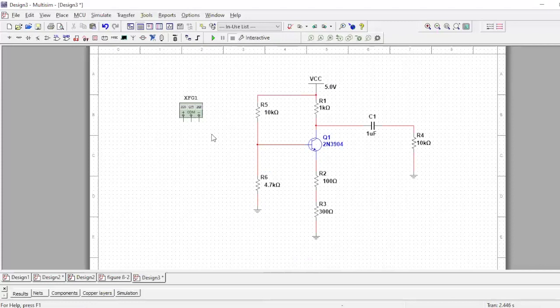Next, I have to connect the capacitor and connect it with this node. Connect one side of the capacitor with the function generator. The negative side goes to the ground.